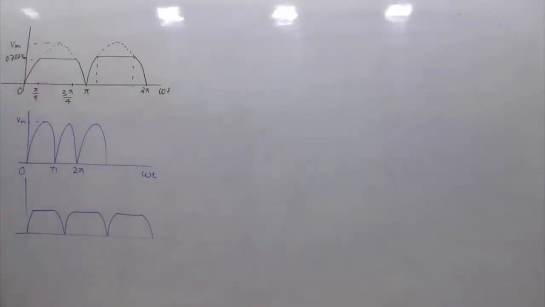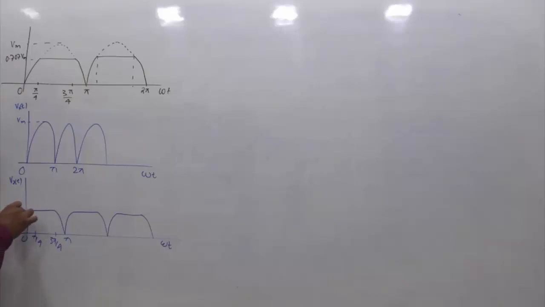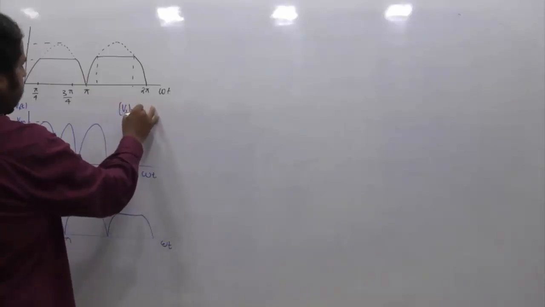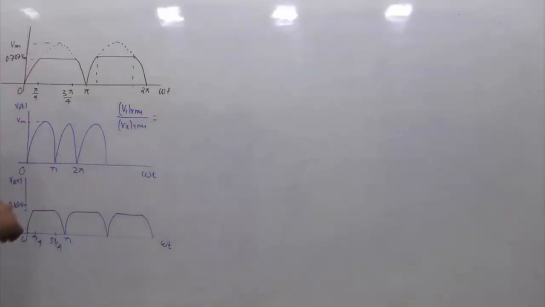Like this. So this is called V1 of t. Let's say I am calling this V2 of t. This is given pi by 4, this is 0, this is 3 pi by 4 and this is pi. This axis is your omega t. And this amplitude is given as Vm by root 2, which is 0.707 Vm. Okay, this is given. So what we are supposed to find is the RMS value of V1 and the RMS value of V2. We then have to take the ratio V1 of RMS to V2 of RMS.